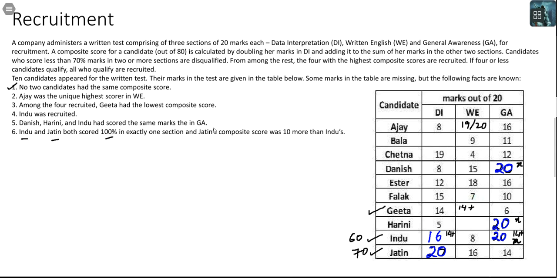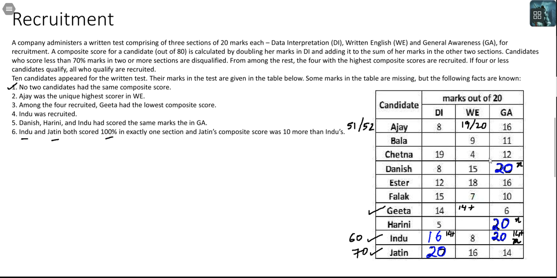So far we have interpreted the statements given. We have not tried to make sense of the table. Let's try and make sense of the table. For Ajay, the composite score will be 16 plus 16, 32, 32 plus 19 or 20. So Ajay's total will either be 51 or 52. These are the two potential totals for Ajay.